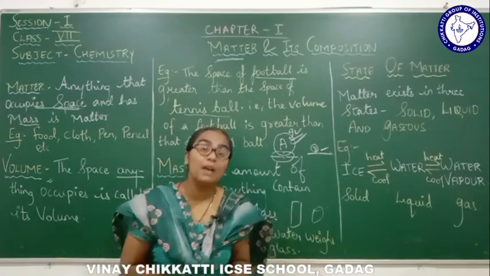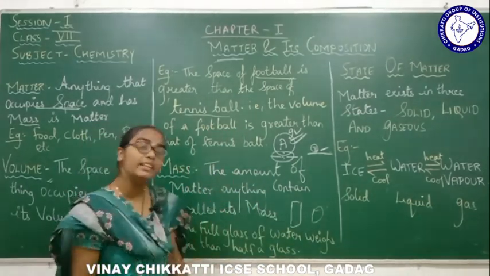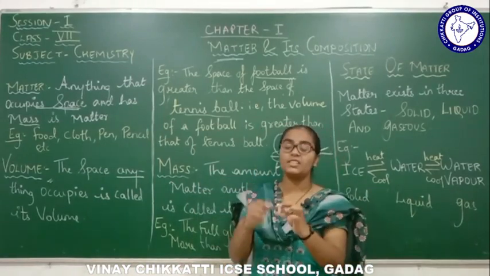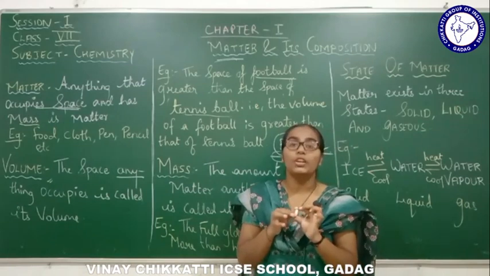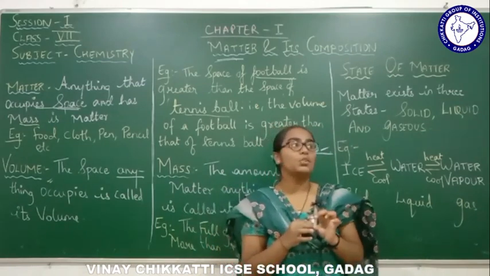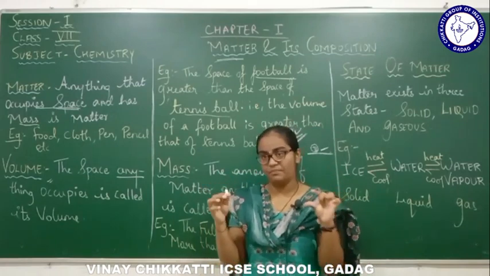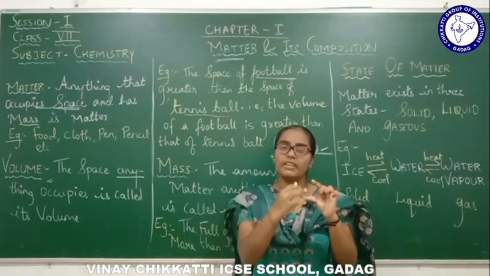So what is mass? Mass is nothing but the amount of matter anything contains, meaning any substance contains that much amount of matter within it, right? Suppose I take an example of a small chalk and a thick rubber band, a very thick one.